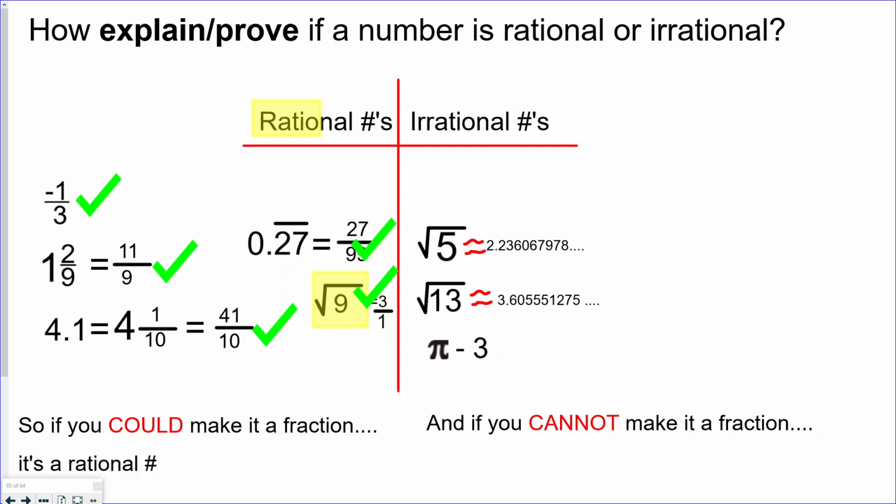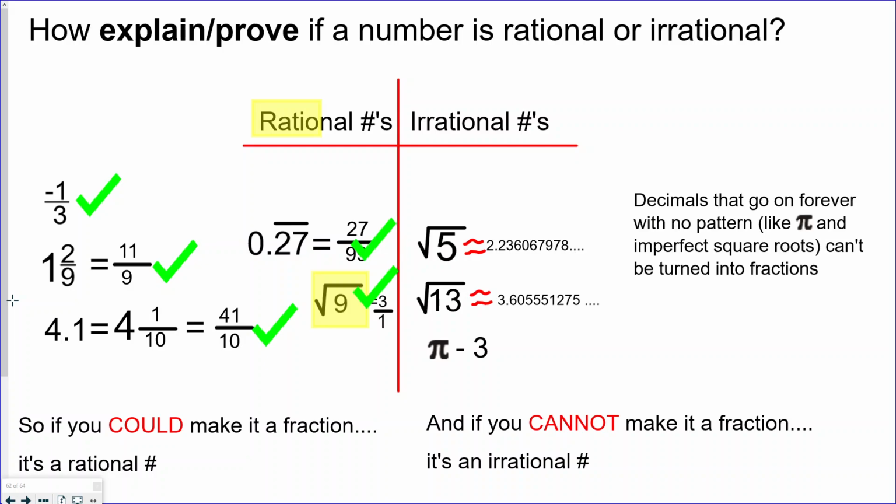What about irrational numbers? Well, it's the exact opposite. Those are the ones that we can't make into a fraction. And in fact, if you take a look at this part of the word irrational, the IR in front, it's kind of like another way of saying not rational, not able to make it into a fraction. And it has a totally different type of situation there. Take a look at the decimals.